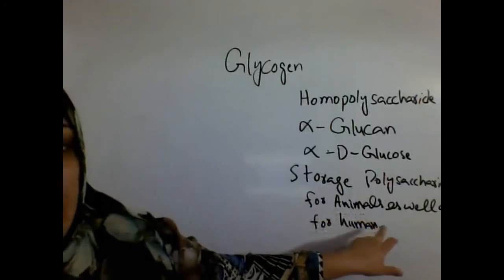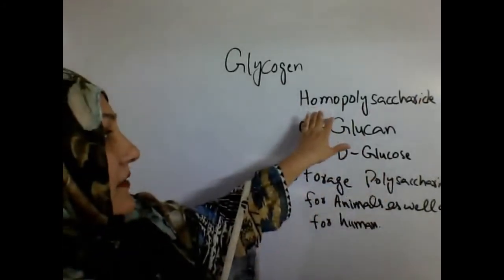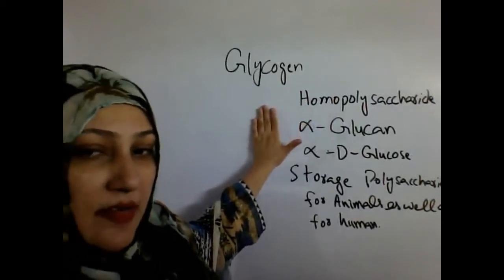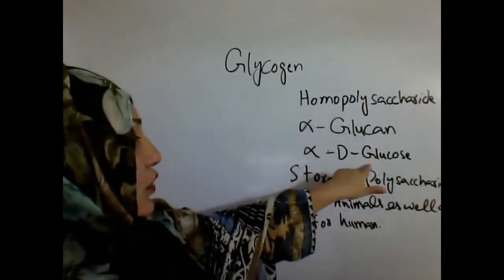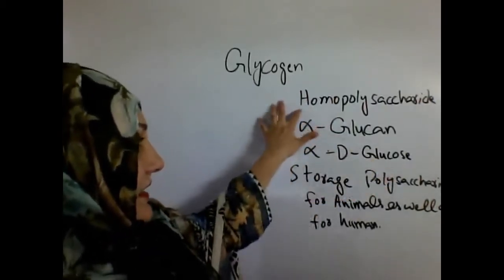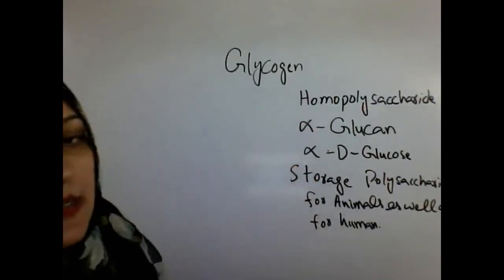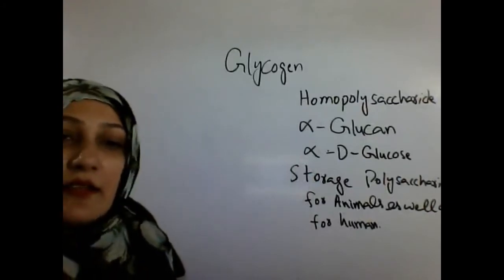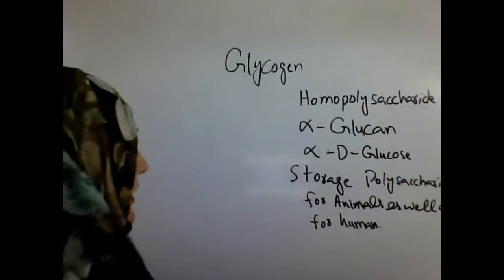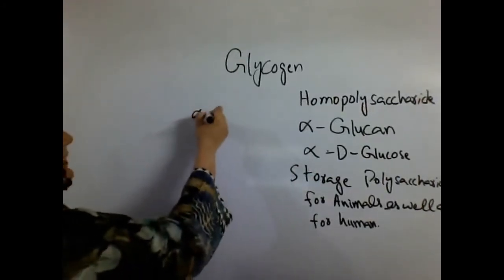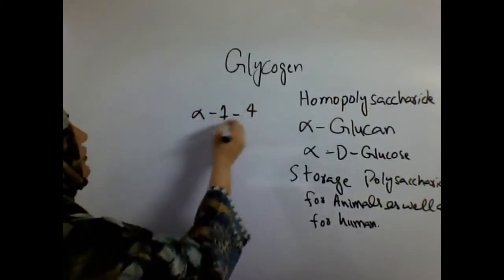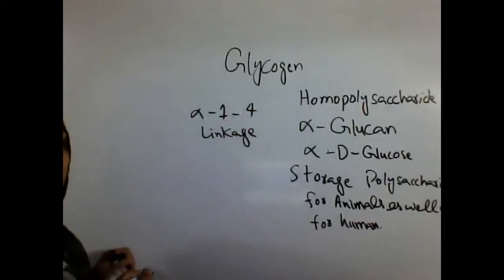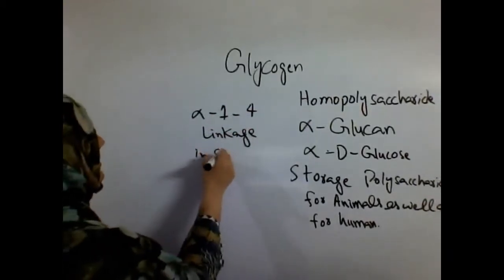humans and animals. It is a homopolysaccharide, meaning it contains one type of monosaccharide unit, that is glucose, alpha D glucose in this case, and this is the analog of the starch molecule.